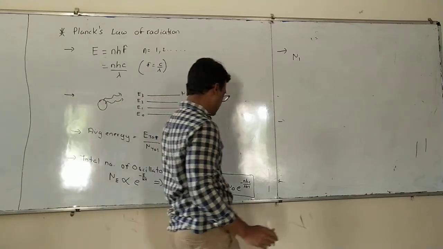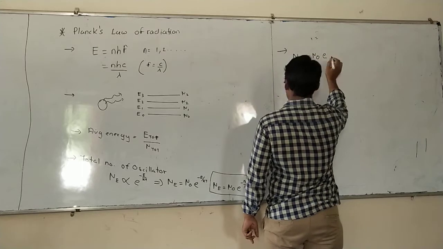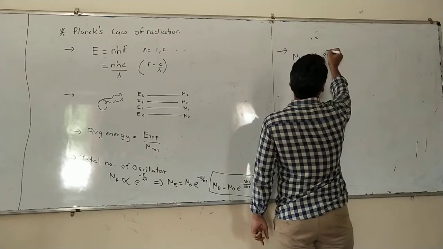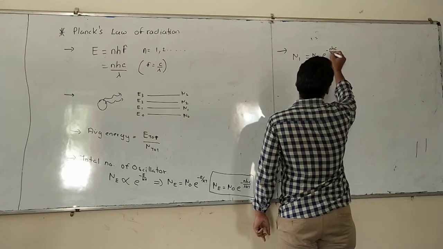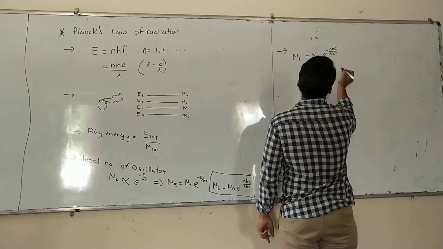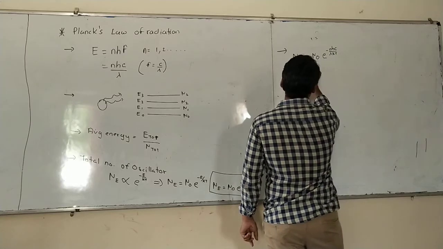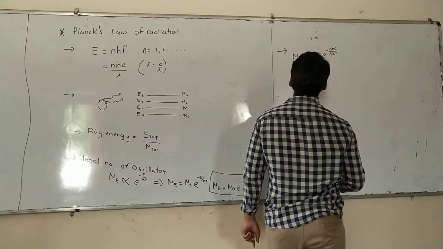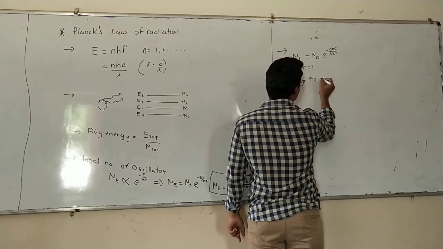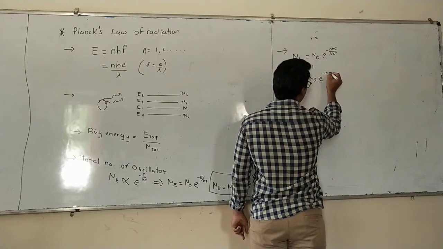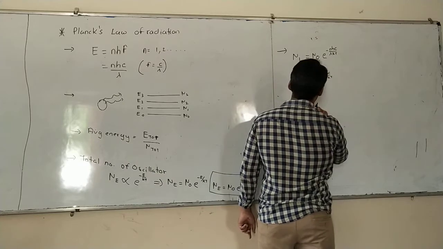So N1 will be equal to N0 e raised to minus nhc divided by lambda kT. For the first level, n is equal to 1. Therefore, N1 will be equal to N0 e raised to minus hc divided by lambda kT.